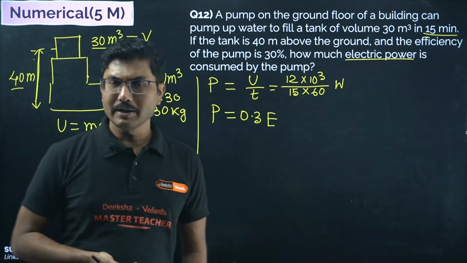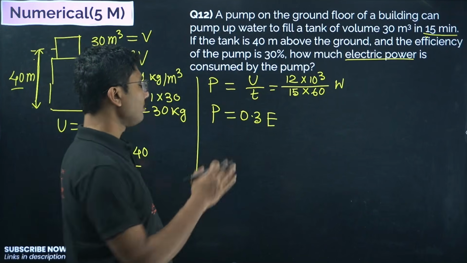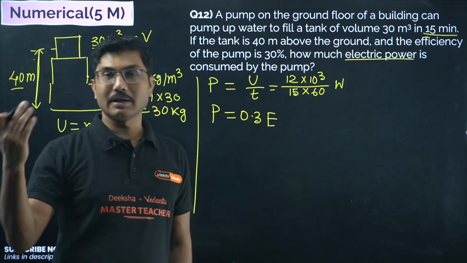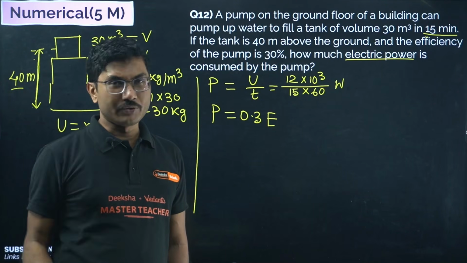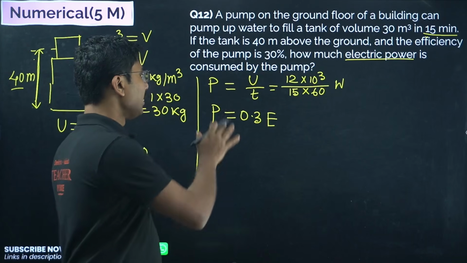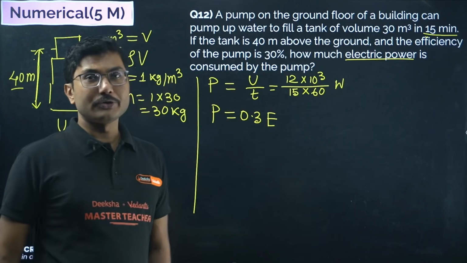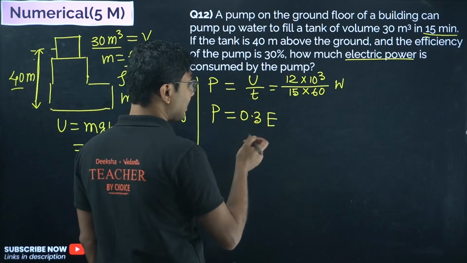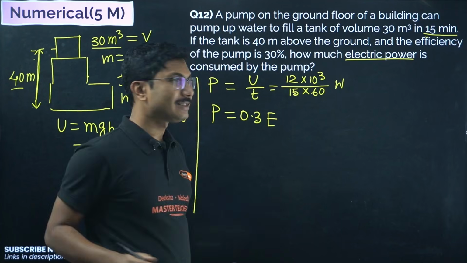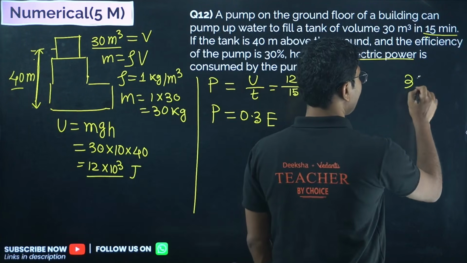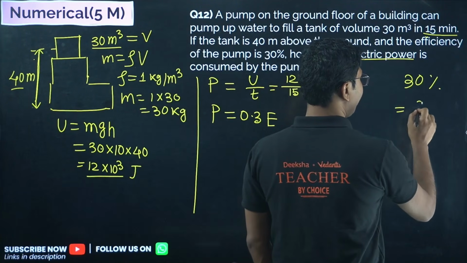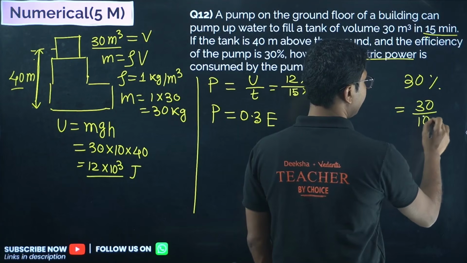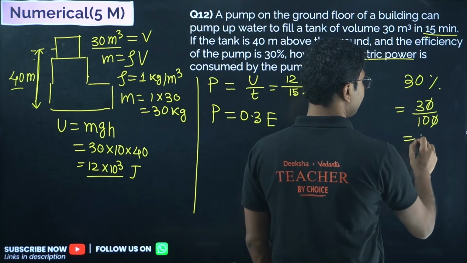Every device has an efficiency issue. Okay, so the remaining energy is being converted into heat energy, sound energy, etc. So power of the pump is only 30%, that is 0.3. 30% means in fraction it will be 30 by 100, so it will be 0.3.